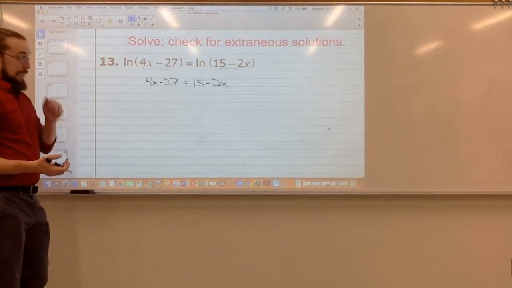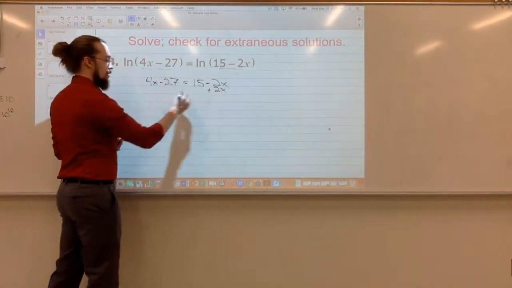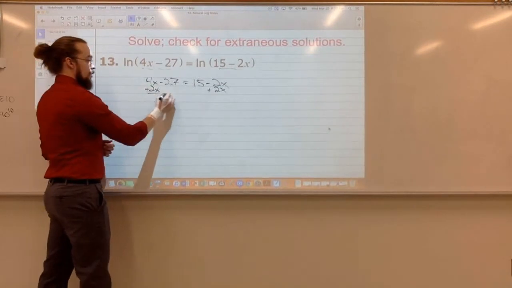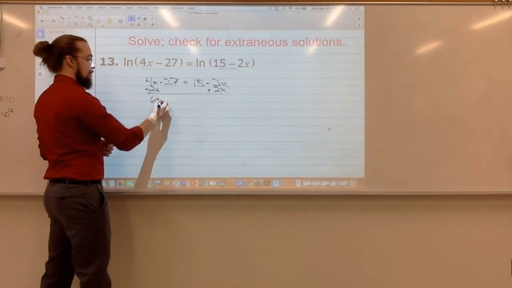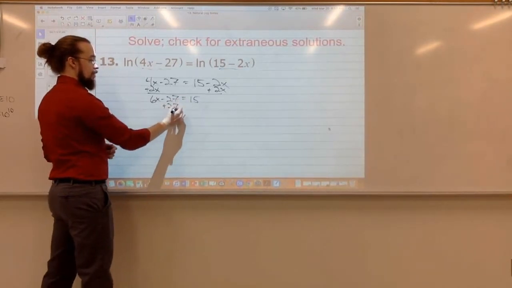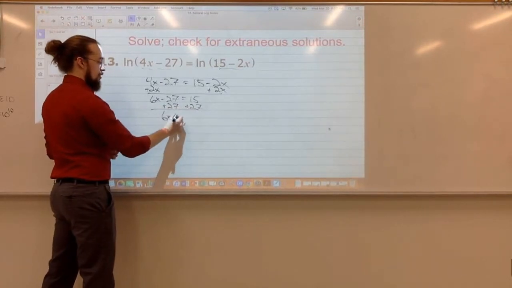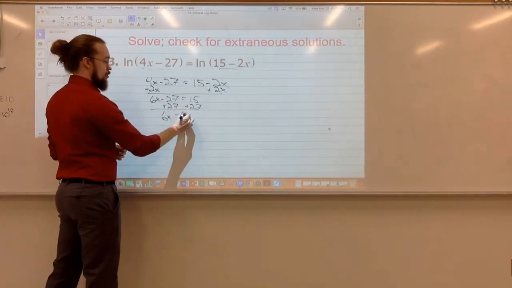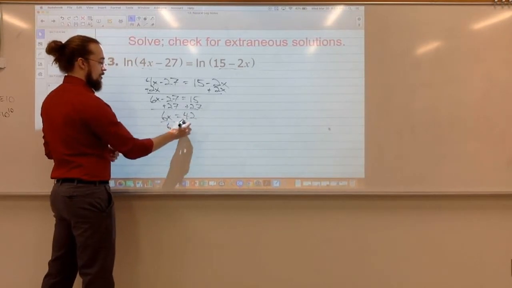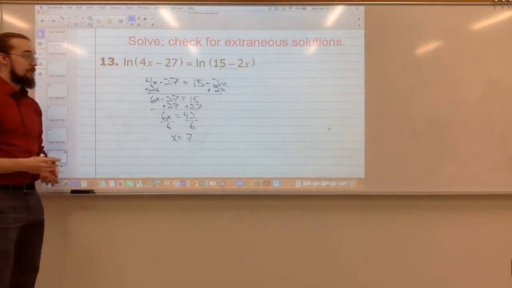So then, this is a pretty straightforward equation to solve. I could add my 2x over here, and add my 27 over to the other side. So 6x equals 42. Divide by 6. We get x equals 7.